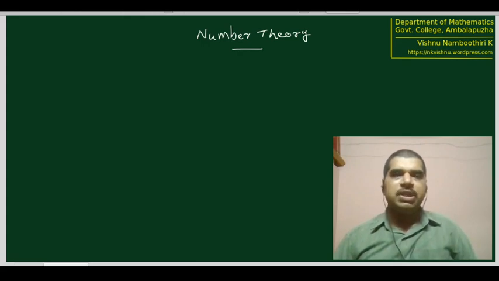Suppose that at some stage we find that it has divisors 1, that number, and in addition some other number also, then we will conclude that that number is composite. Suppose that we do not get any number less than n and greater than or equal to 2 that is a factor of that number, then we will conclude that the given n is a prime. That's the procedure that we can follow. So how many divisions do we have to perform here? To check if a number n is prime or not, how many divisions do we actually have to make? That is the first thing that we are going to see now.